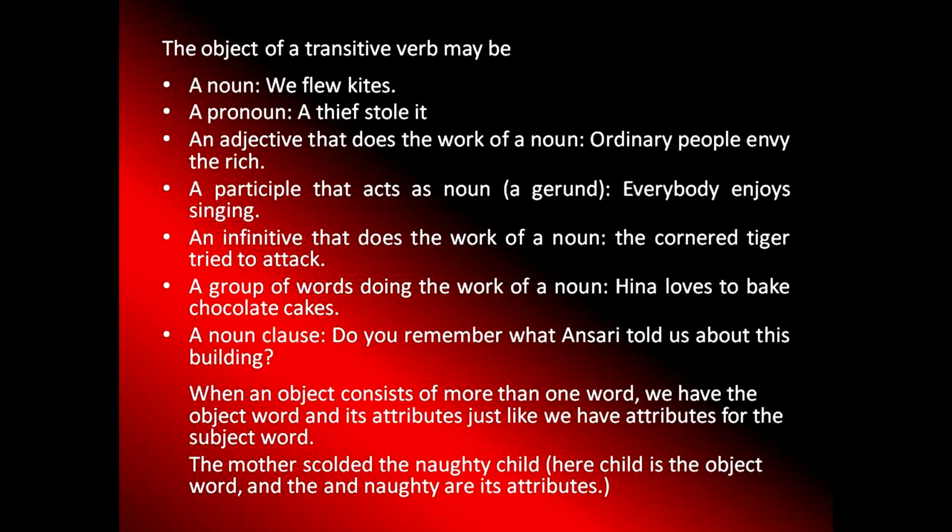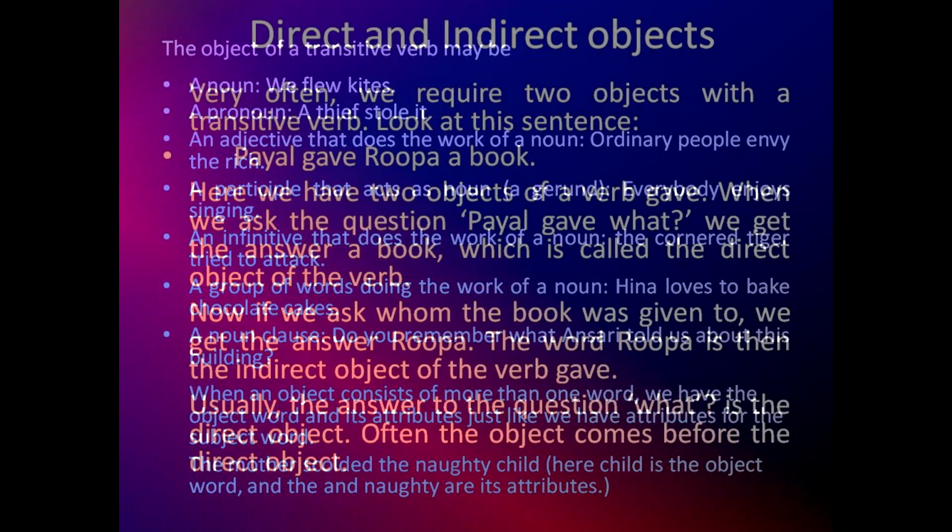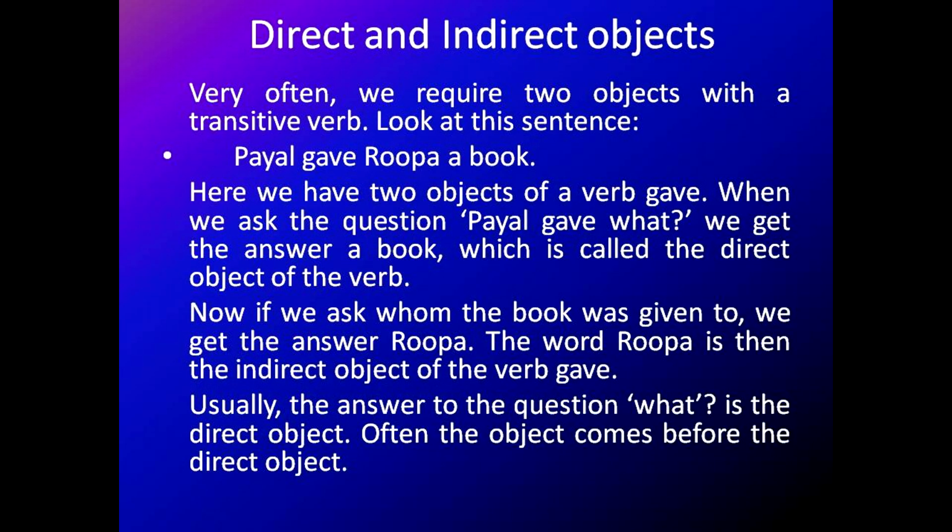Next we are having direct and indirect objects. Very often we require two objects with the transitive verb. Look at the sentence. Payal gave Rupa a book. Here we have two objects of the verb gave. Payal gave what? A book. To whom? To Rupa. When we ask the question, Payal gave what?